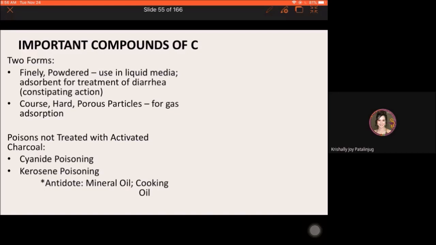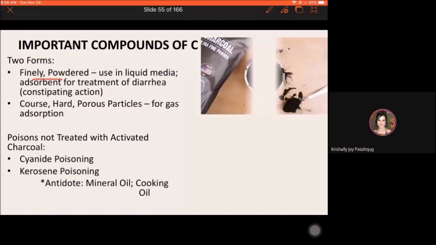Now, we have two forms of activated charcoal. There is the fine, powder-like activated charcoal. This is the finely powdered activated charcoal. It is used as an adsorbent mixed with a liquid medium to treat diarrhea.